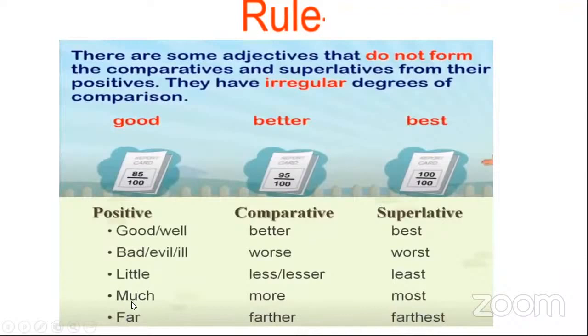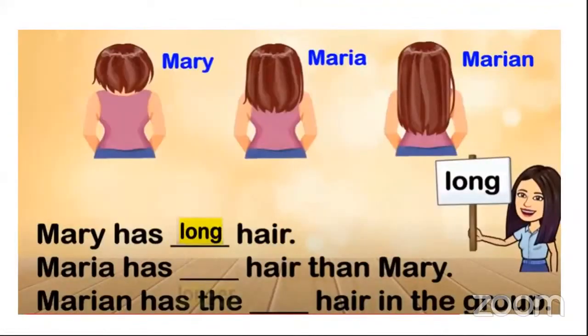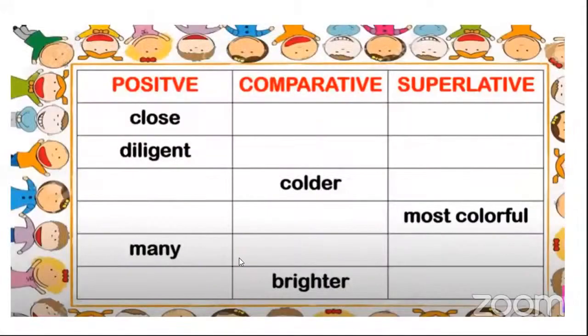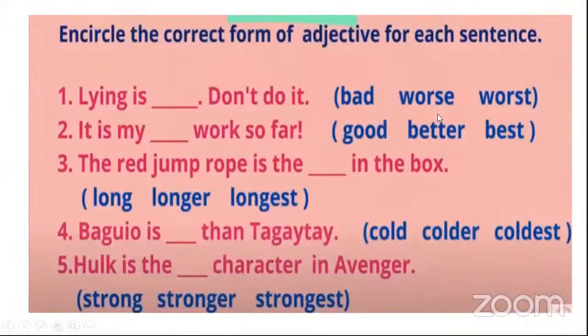Got it? Positive can be much or can be many. Then positive is far, the comparative will become farther, and the superlative will be farthest. So what are the comparative and superlative for many? Many will be more, and the superlative will be most. Now this last one, the comparative is brighter. Who will tell me the positive one? And the superlative will be? Very good. These both are the charts for the homework.